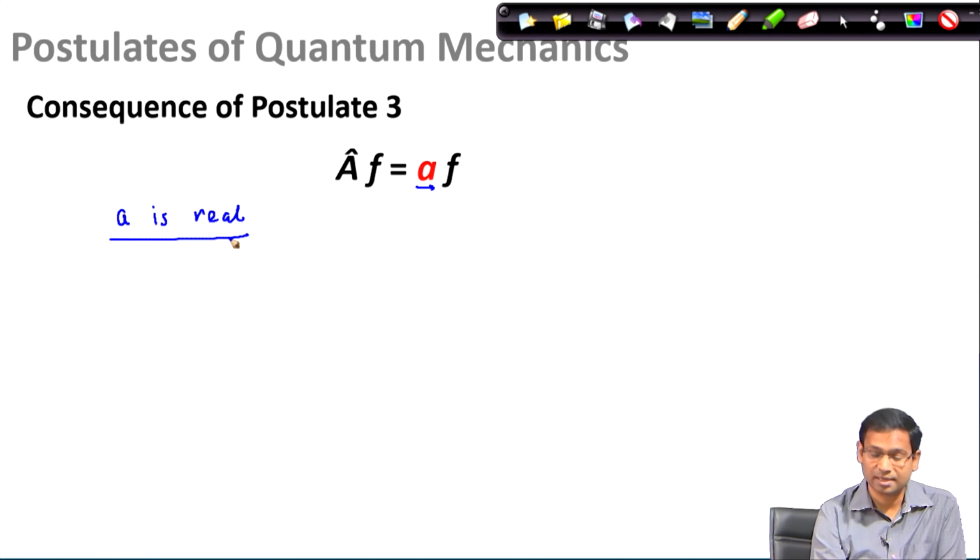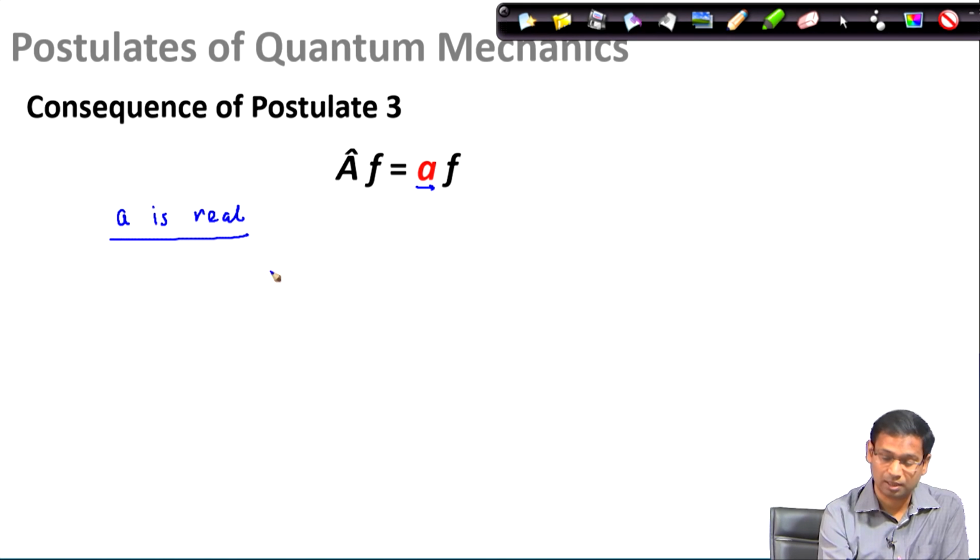So, if the eigenvalues are real, then the consequence of postulate 3 is the following.